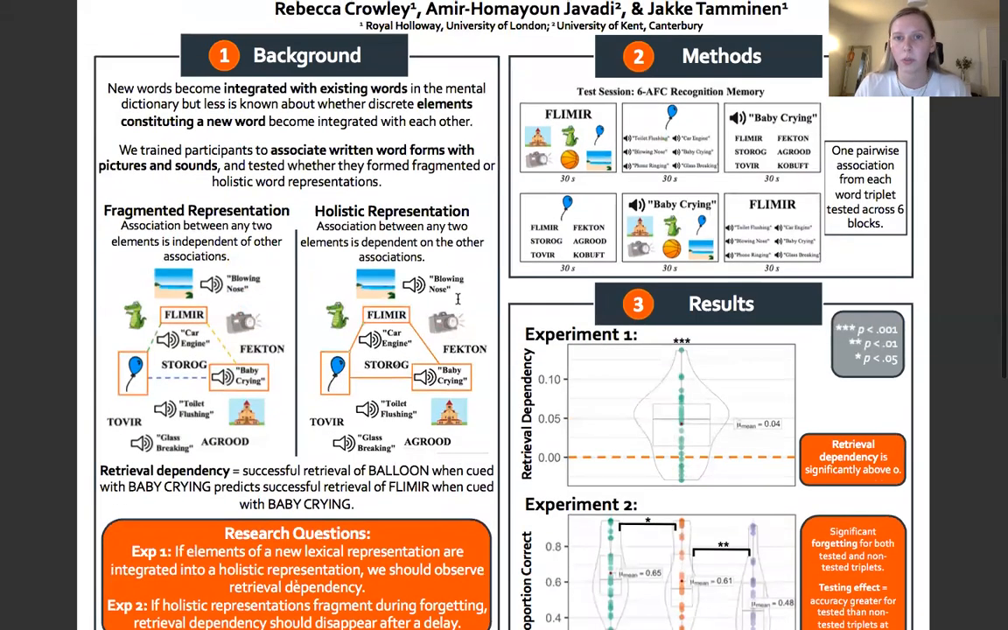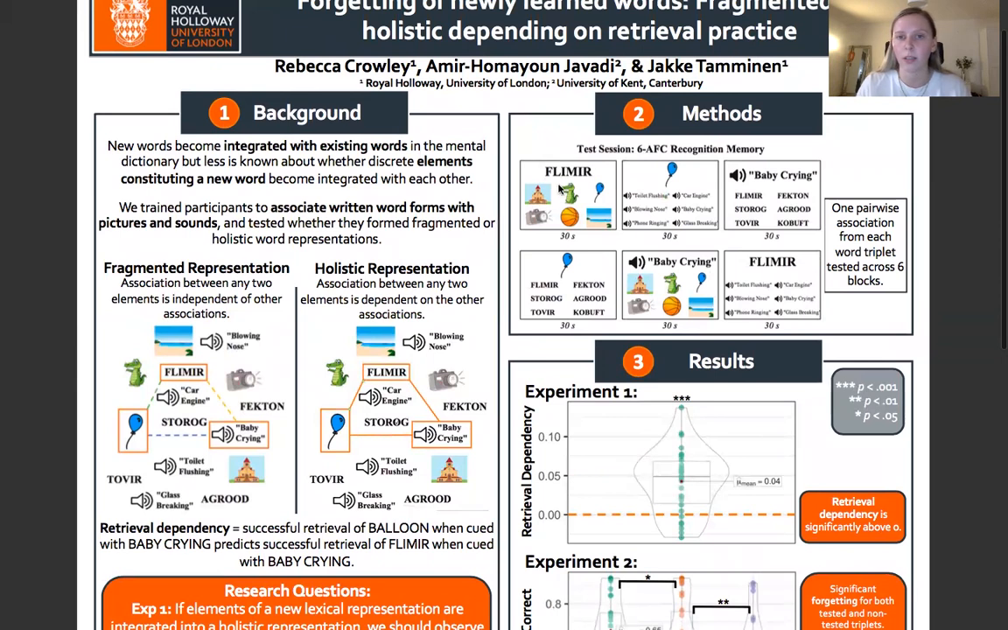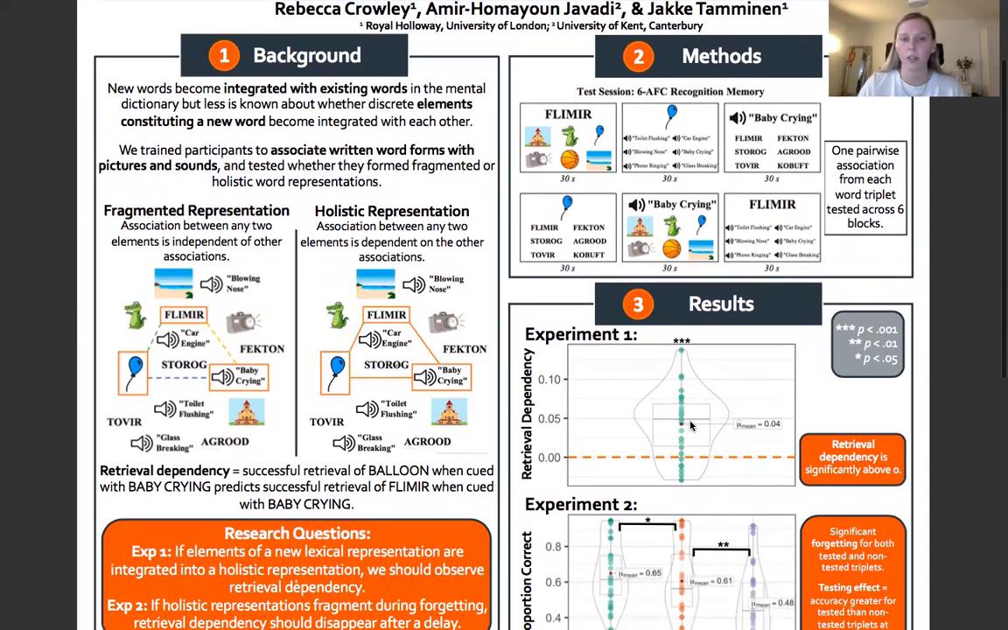During tests, participants were presented with cue items and they had to select which of the 6 options below was presented with the cue option during learning. What did we find? Well, the results from experiment 1 show that retrieval dependency was significantly above 0. So this tells us that our word triplets had formed a holistic representation immediately after learning, where the elements had become bound together.